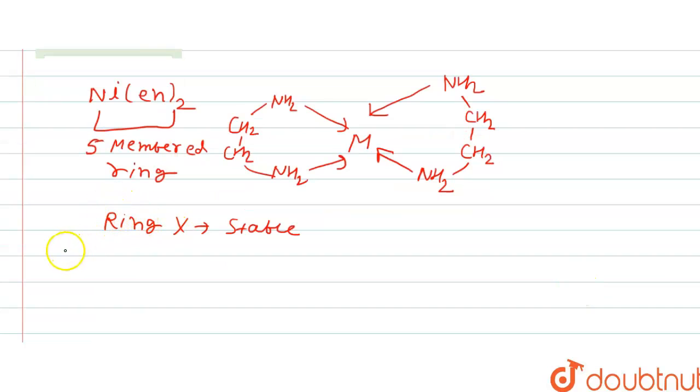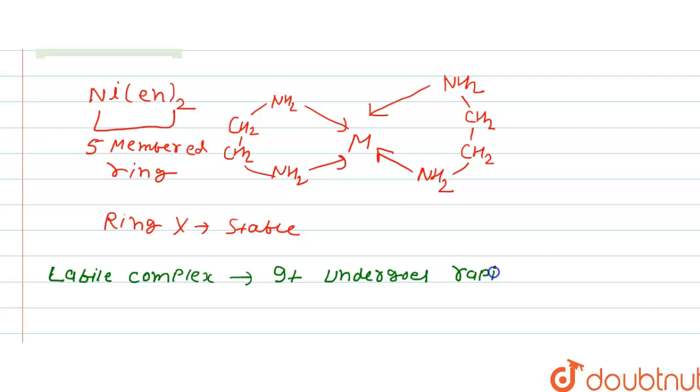My dear friends, next we are talking about the labile complex. A labile complex undergoes rapid substitution of one ligand for another.